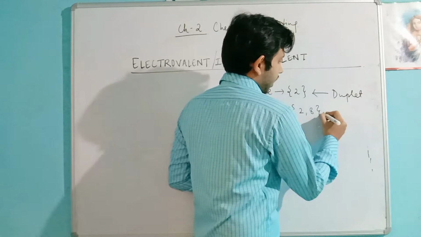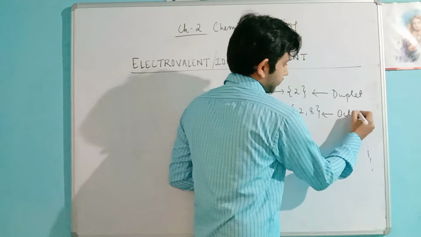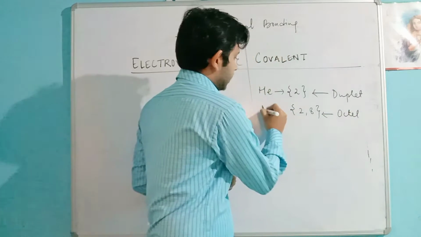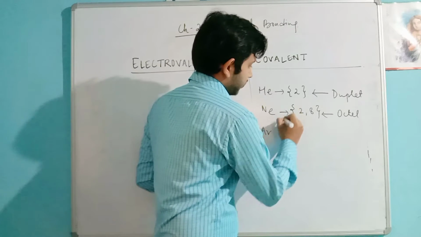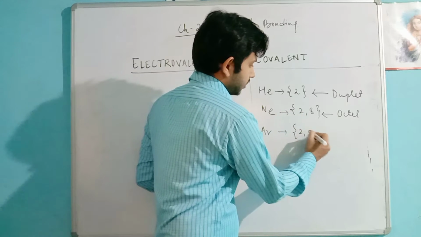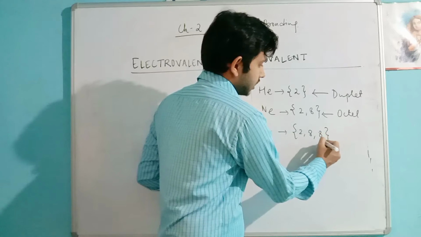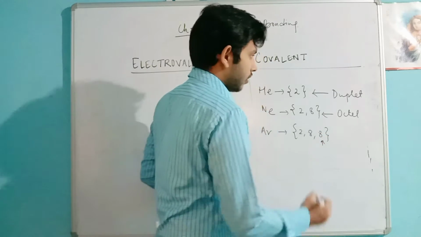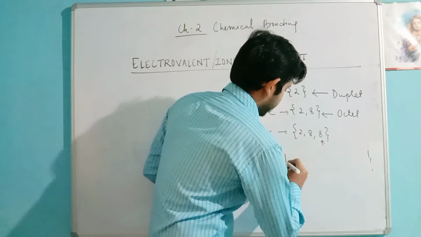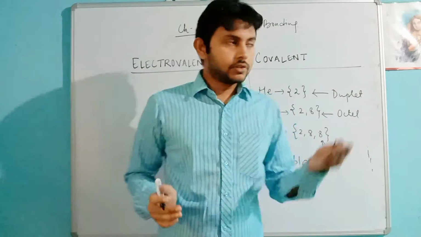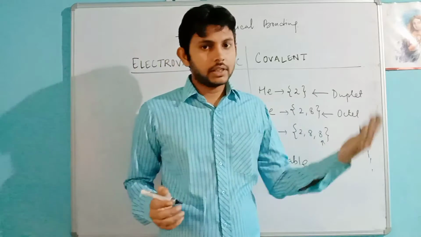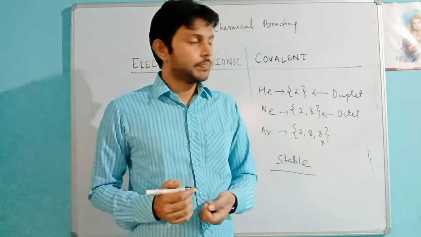When there are 8, it is called octet. This is neon and this is argon: 2, 8, 8. So this is also stable. These are stable electronic configurations, so noble gas electronic configurations are stable.